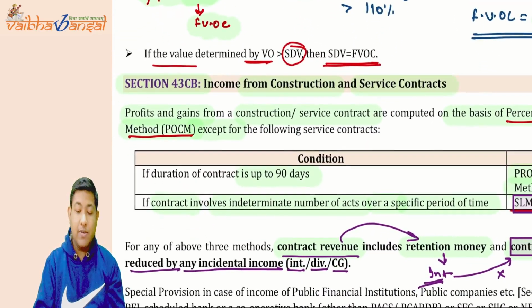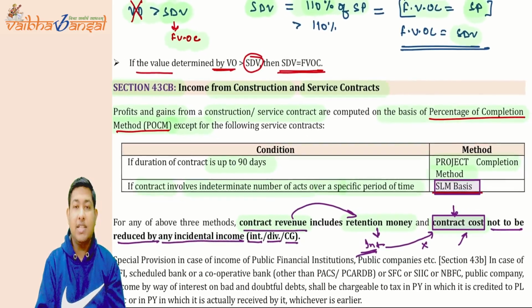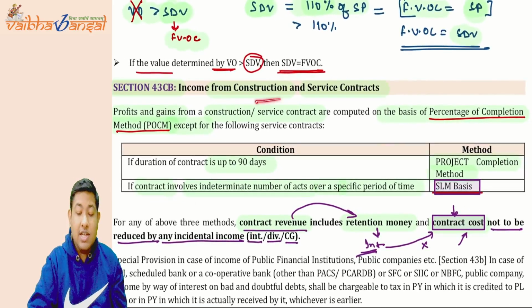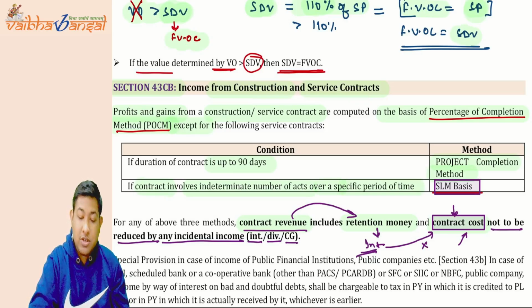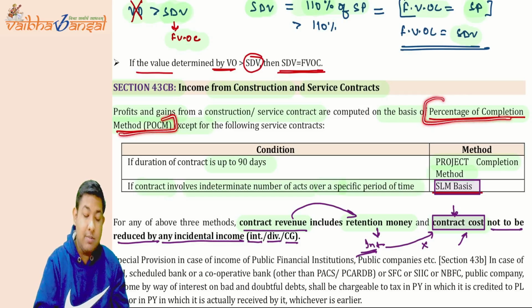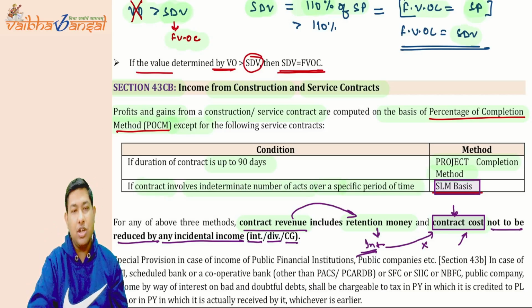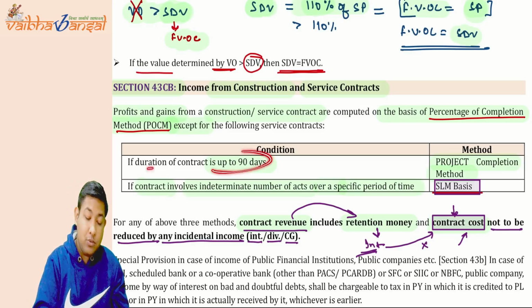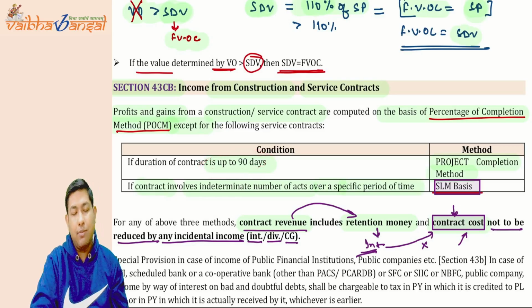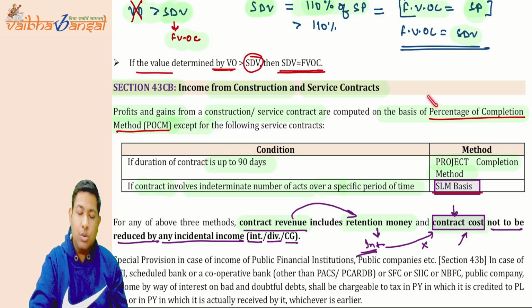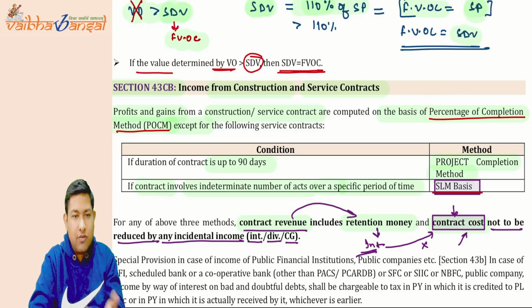Now coming to section 43CB. They are saying that if you have a construction or service contract, then you have to compute the profit based on the percentage of completion method. Whatever portion you have completed, you can recognize the revenue of that portion of the service contract. But if the duration of the contract is up to 90 days, then you do not need to calculate as per the percentage of completion method.